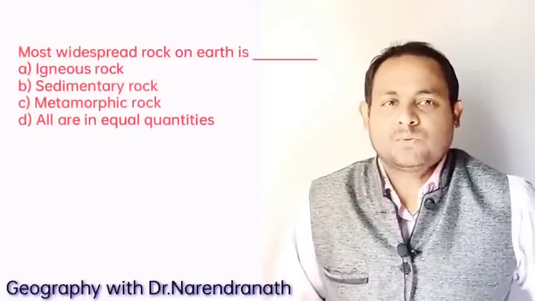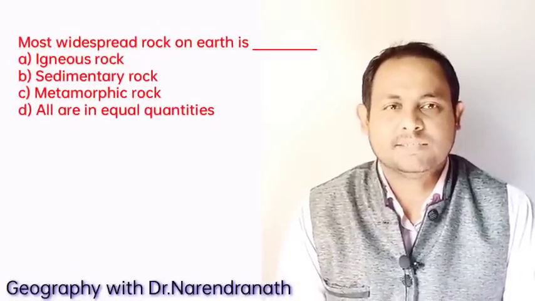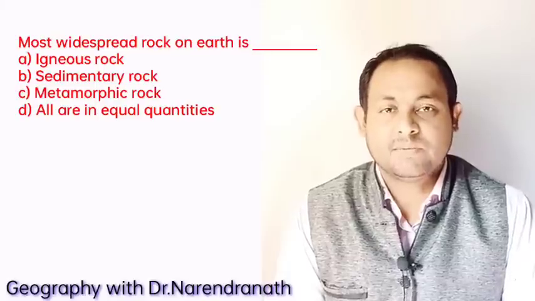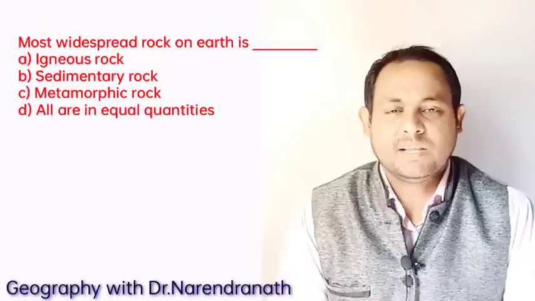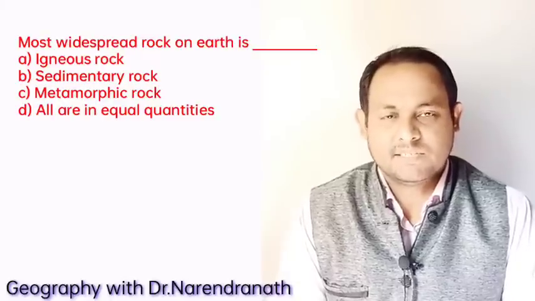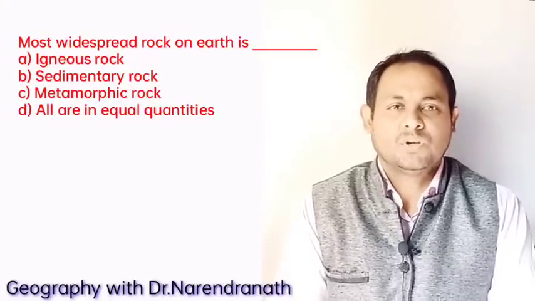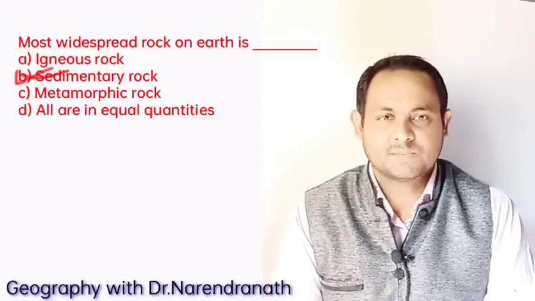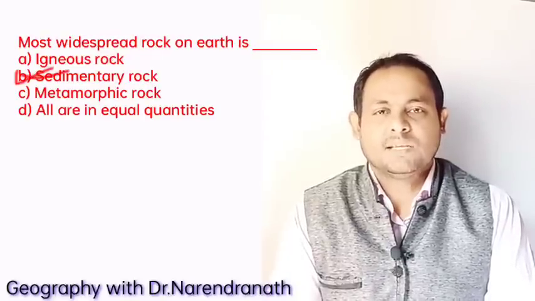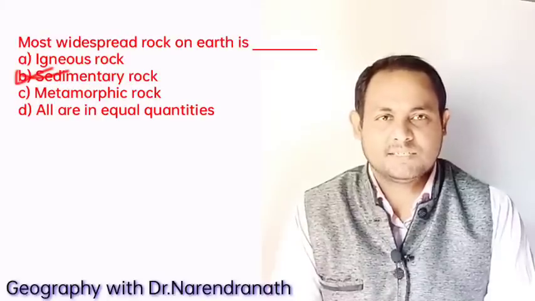And next, another question. The most widespread rock on the earth is: igneous, sedimentary, metamorphic, or all in equal quantities. Definitely, it is said that sedimentary rocks are superficially the most widespread rock, forming more than 75% of the exposed surface of the earth, and so sedimentary rocks is the correct answer.